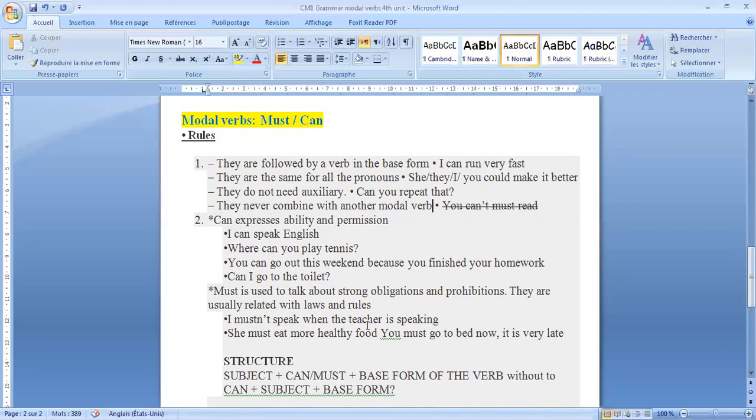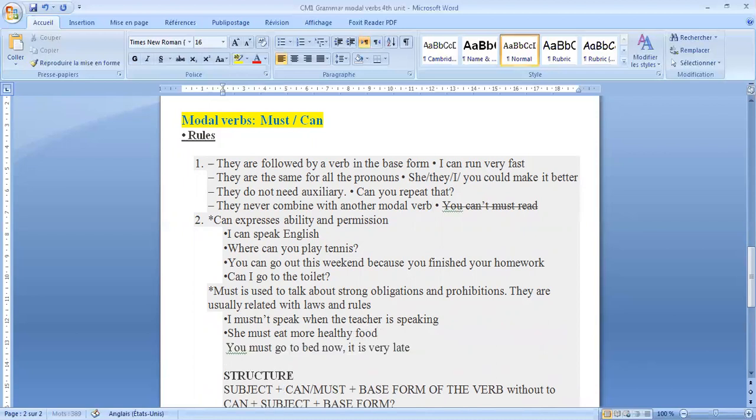So here we have a classroom rule, which says I mustn't speak. So here we have the prohibition. She must eat more healthy food. Here we have another. You must go to bed now. It's very late. So here we have an obligation.